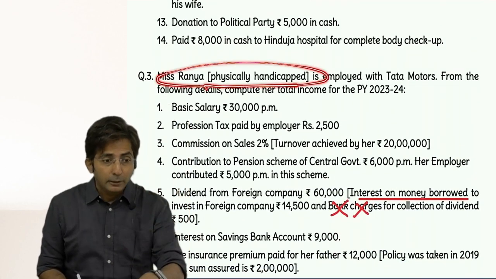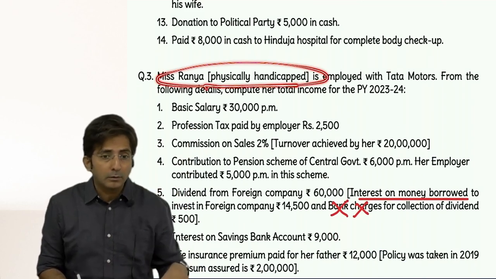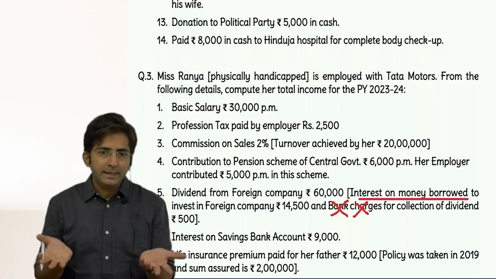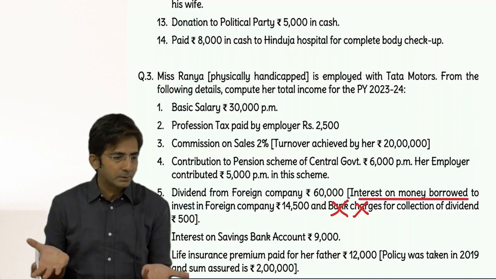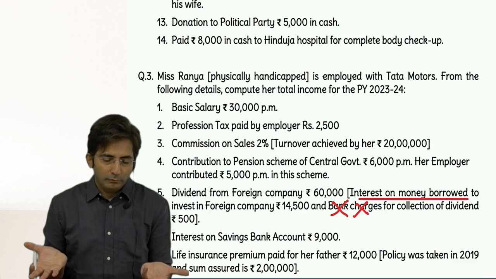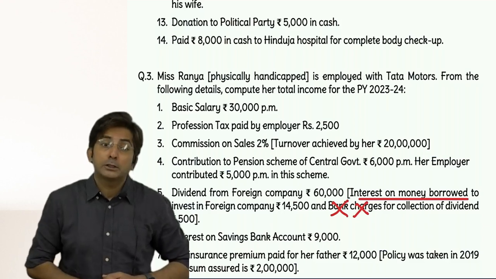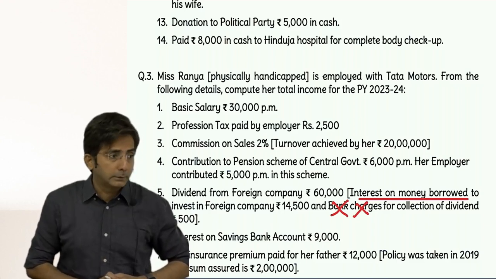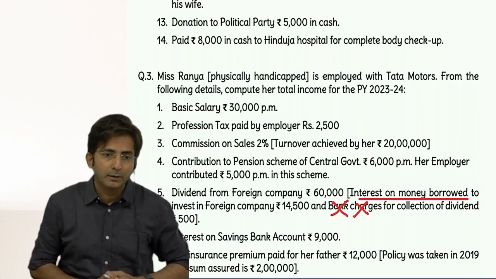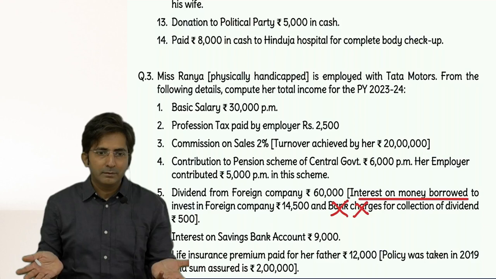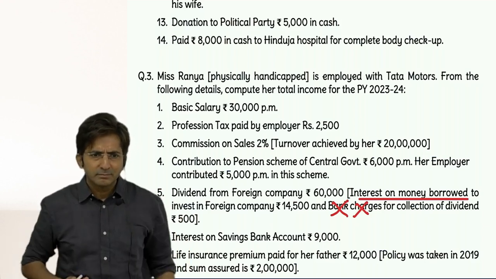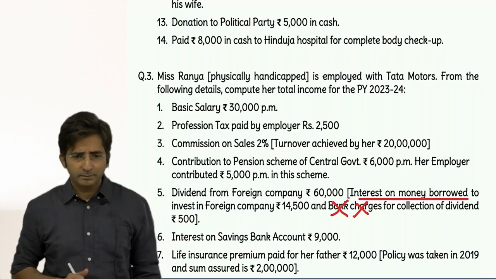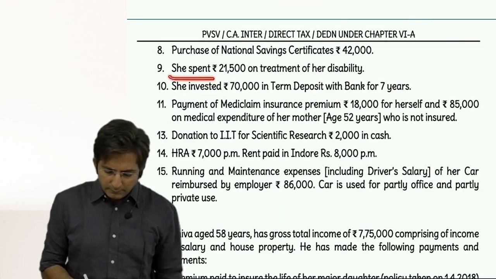Did I check whether she is spending something or not? Once a person is handicapped, you should immediately start feeling sympathy for that person. Then it will be so rude to say, spend something, then we will give deduction under 80U. She is handicapped. Keep complete silence and give the deduction. Spending is not required. So this data was given for confusion.